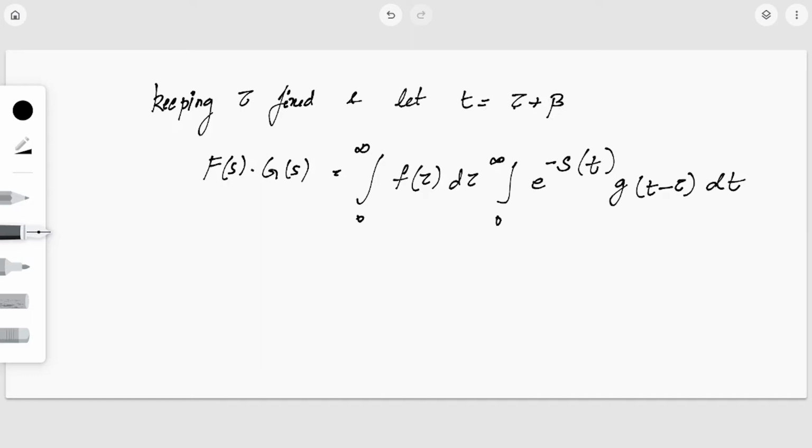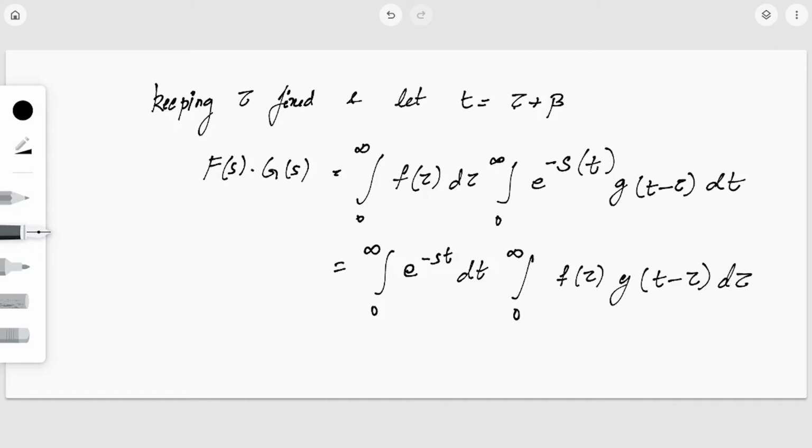Now what I'm going to do is take the integral from 0 to infinity of e raised to minus st into dt. Now this exchange of the order of integration is possible because the functions are of exponential order and piecewise continuous. So that is an important factor in the convolution theorem. So this is f of tau g of t minus tau into d tau, right?